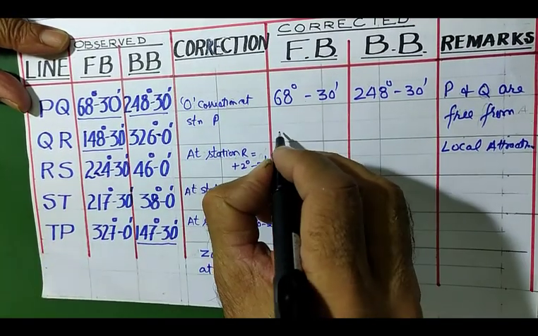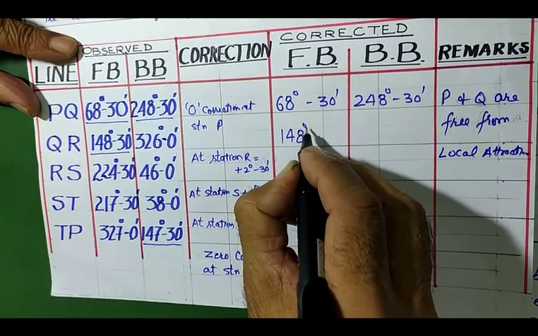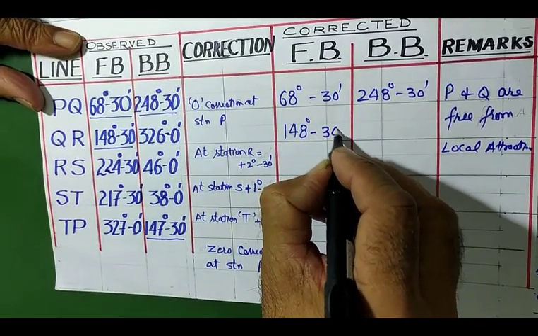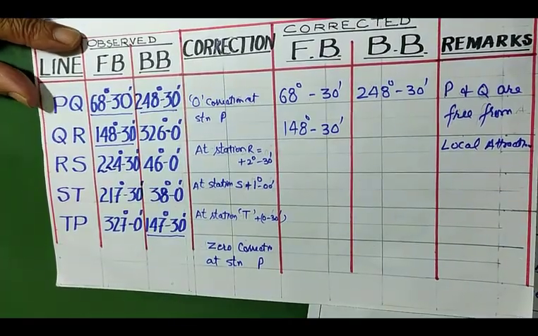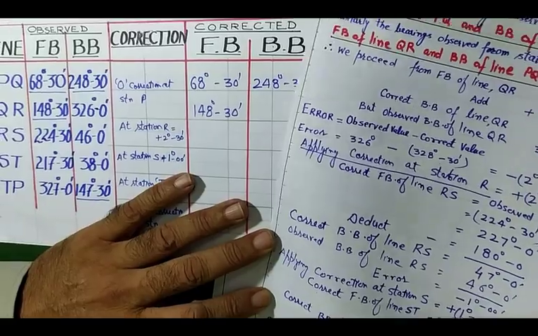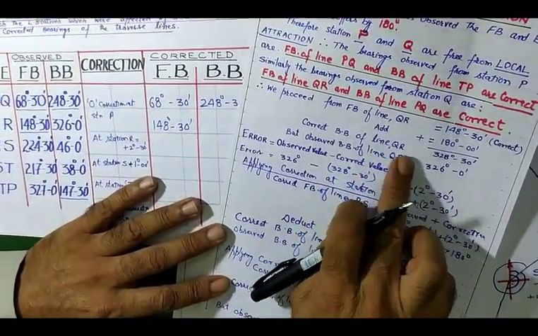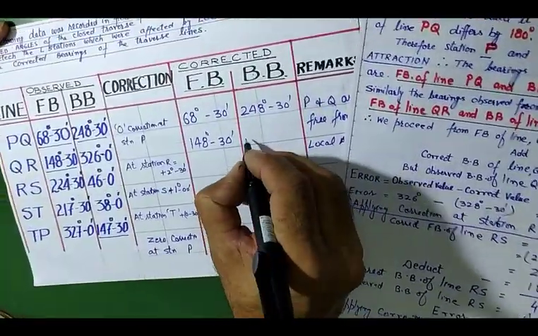It is already observed from station P. Here you have calculated the correct forward bearing of the line, that comes to be 328 degree 30 minutes.